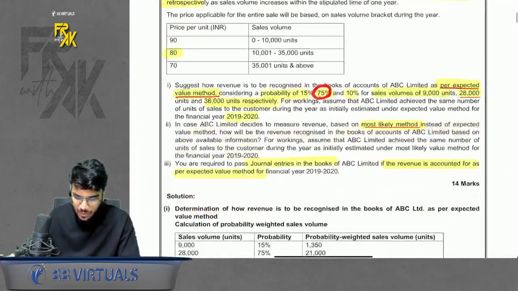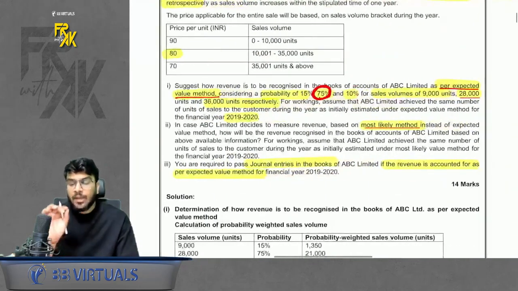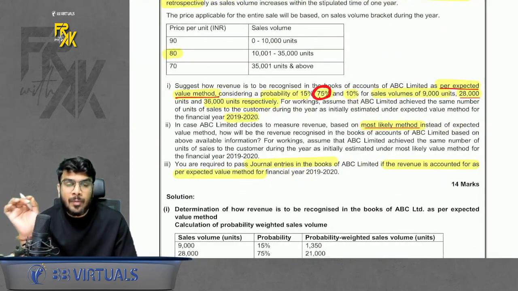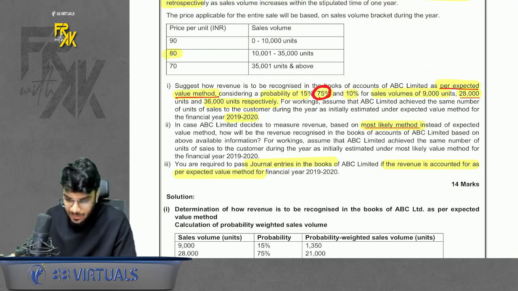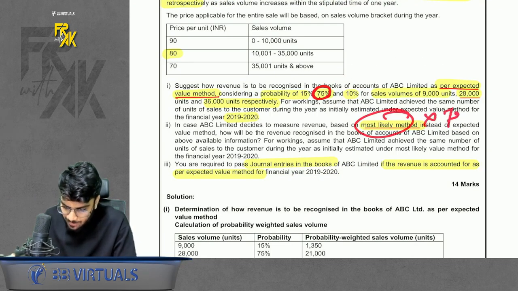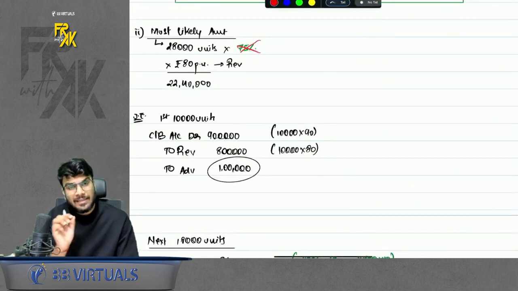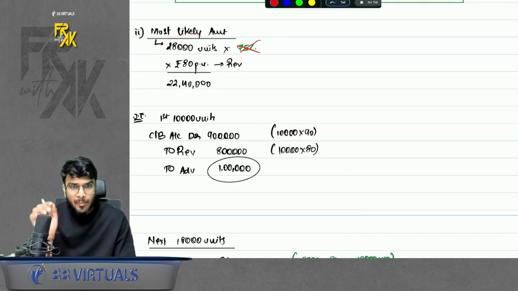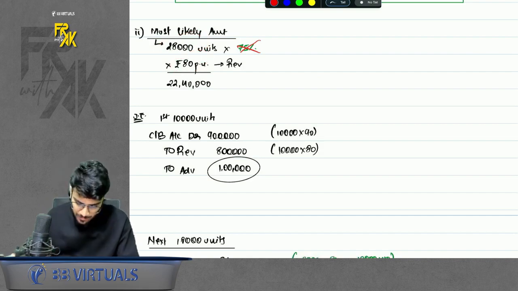In the second part, they tell us to use the most likely method. In the most likely method, we don't multiply by probability. We just take the higher probability sales value. Remember, in this method, we don't multiply by the probability. So don't make the mistake of multiplying by probability. So we assume that 28,000 will be our sales because that has the highest probability. And if you see that sales volume, it will be rupees 80.